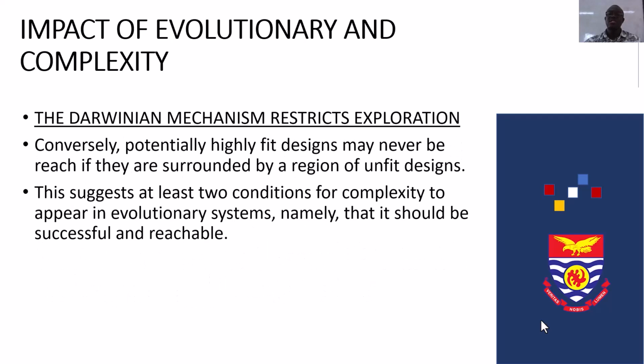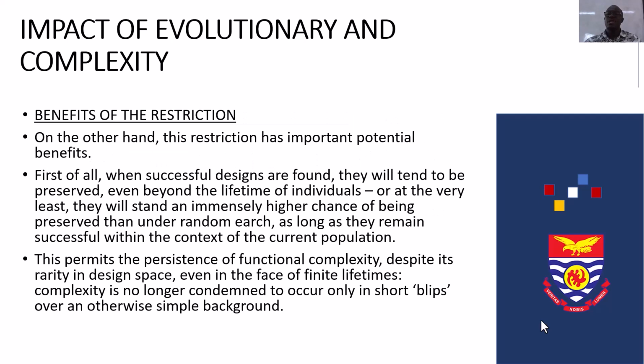Conversely, potentially highly fit designs may never be reached if they are surrounded by a region of unfit designs. This suggests at least two conditions for complexity to appear in evolutionary systems, namely that it should be successful and reachable.